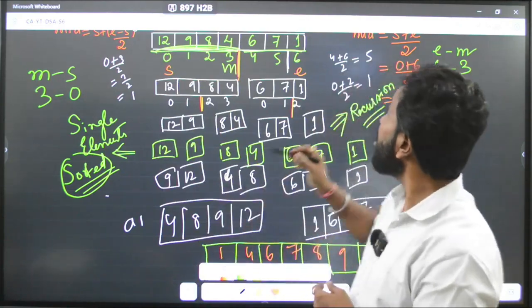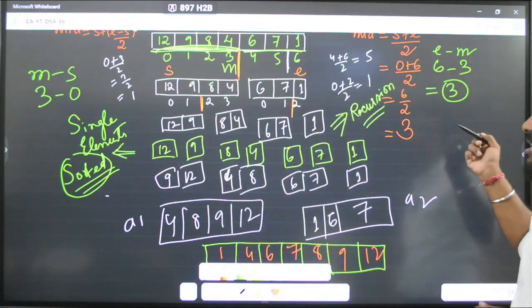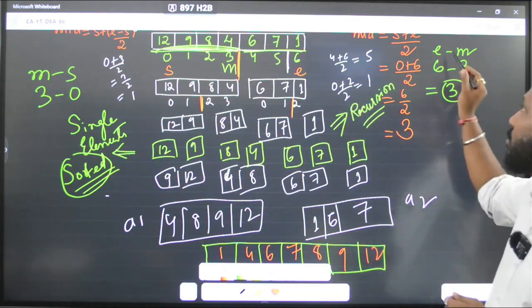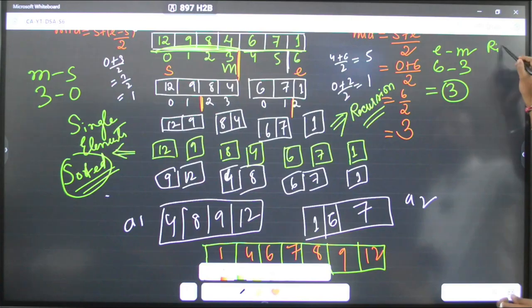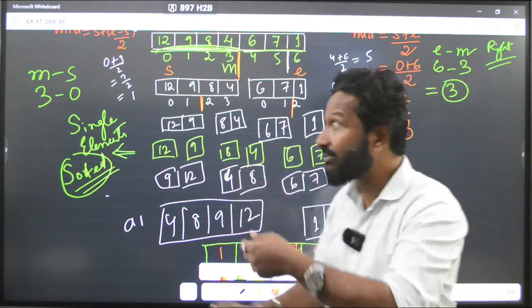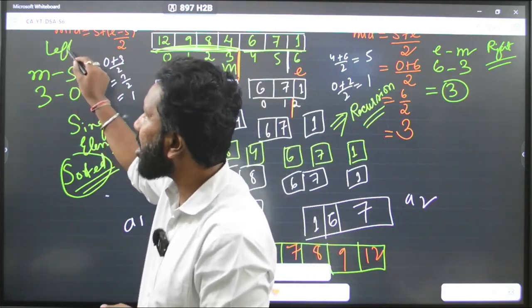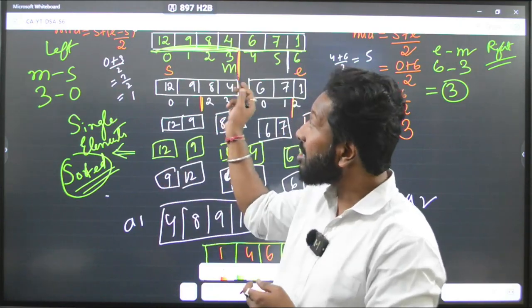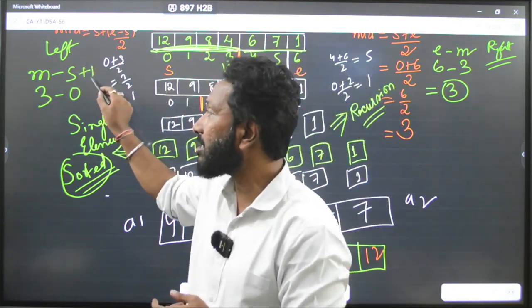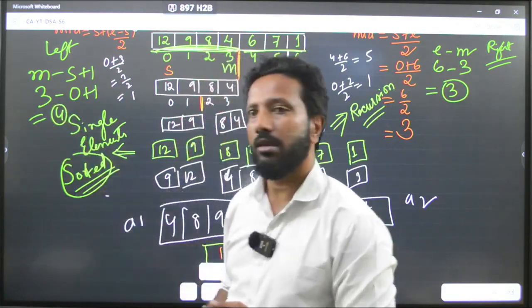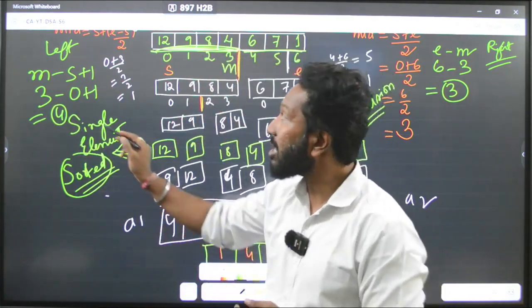No. This formula, end minus mid, is for the right part, okay? Right part is okay: n minus mid. For the left part, the formula is a little bit tricky. So please remember, it is mid minus s plus 1, because then 3 plus 1 becomes 4. Okay? That's how you do it.